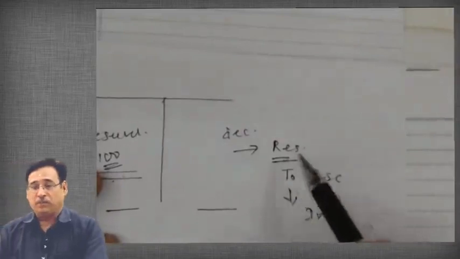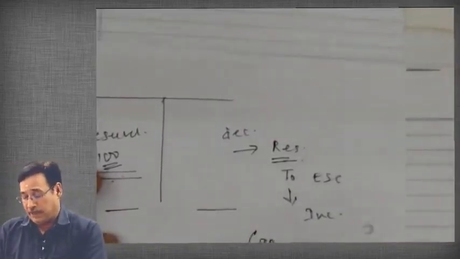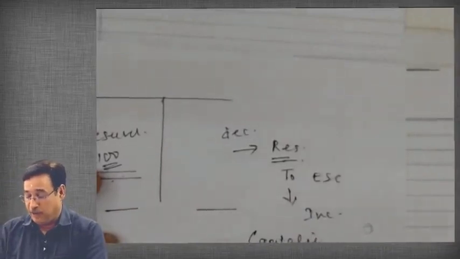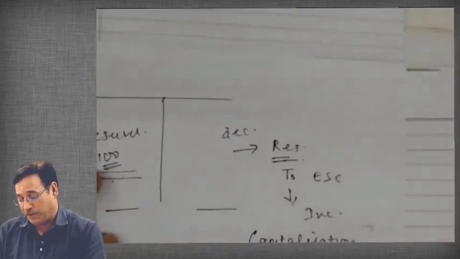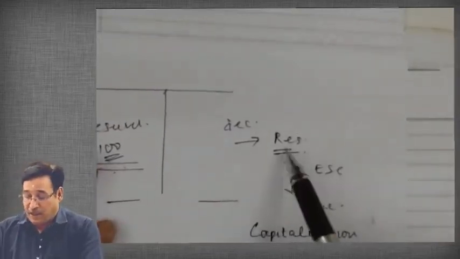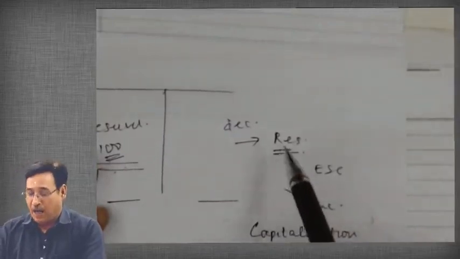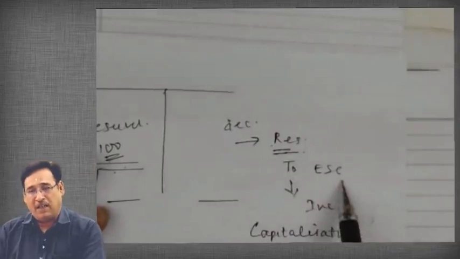In fact, we will see later on that a bonus issue is also known as capitalization of profits. Now the question is why it is so. The reason is that reserves are now decreasing and share capital is increasing.